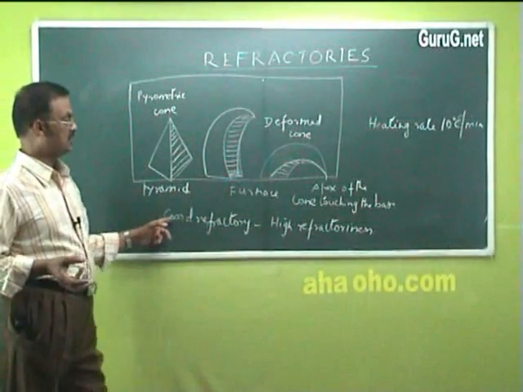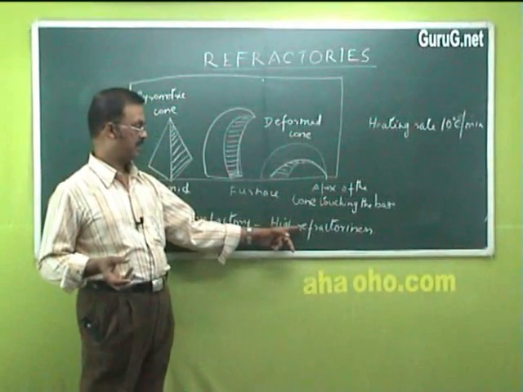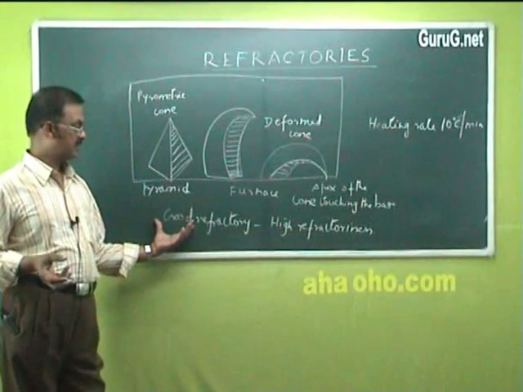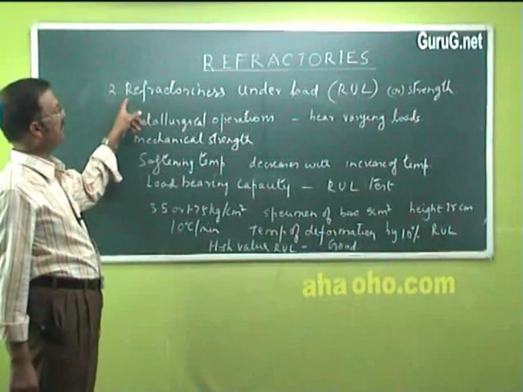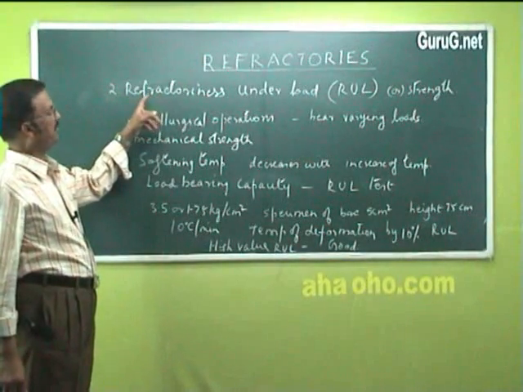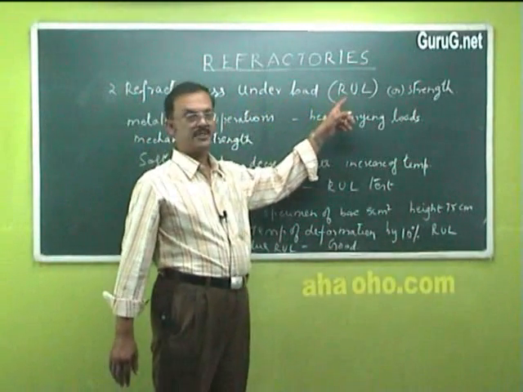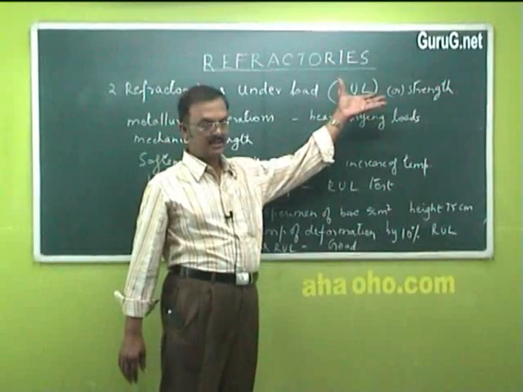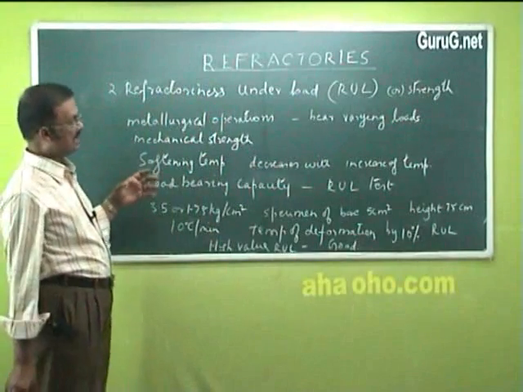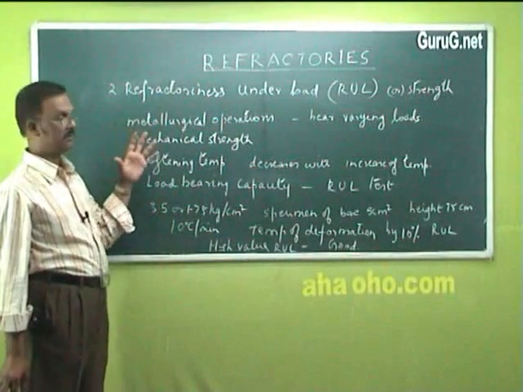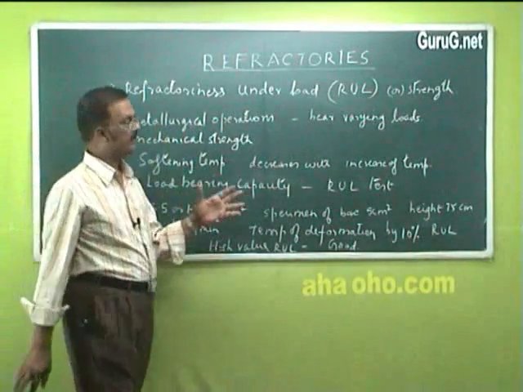A good refractory should have high refractoriness. Higher the value, better is the refractory. The second property of refractories is refractoriness under load, which is in short known as RUL. But this is related to the strength of the material. Refractories, especially those which are used in metallurgical operations, should bear varying loads.